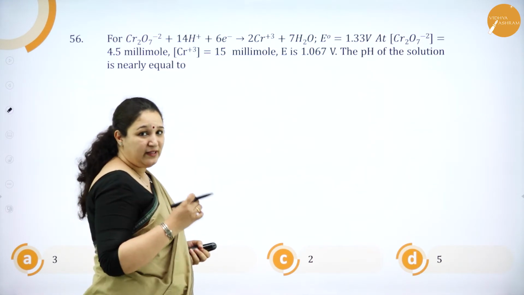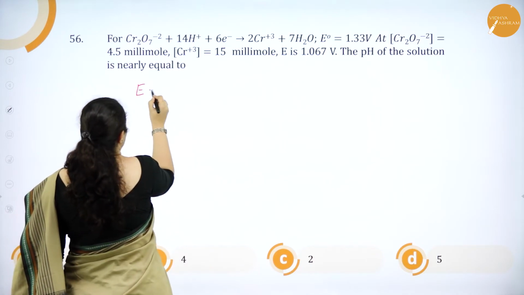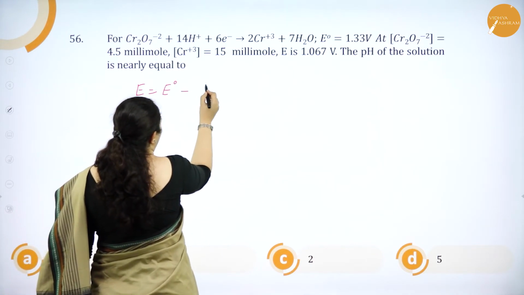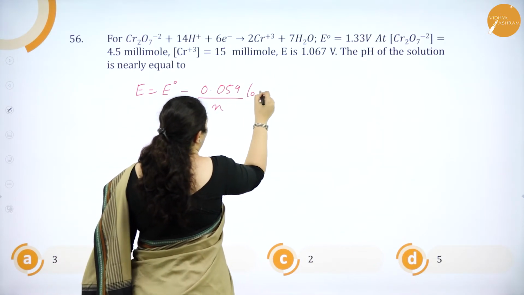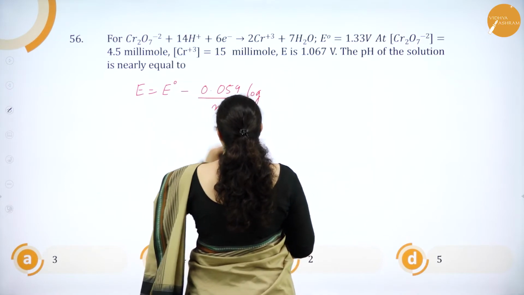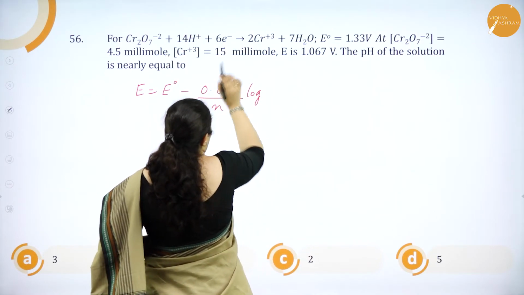We first need to write the formula. E is equal to E naught minus 0.059 by N log of, here if you see what is there on the product side?